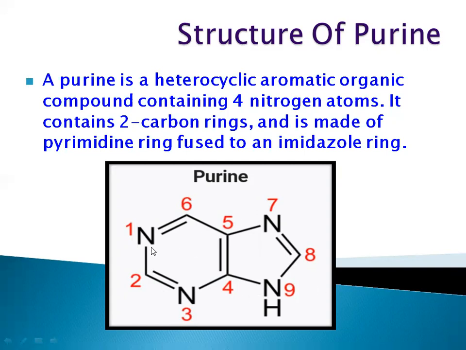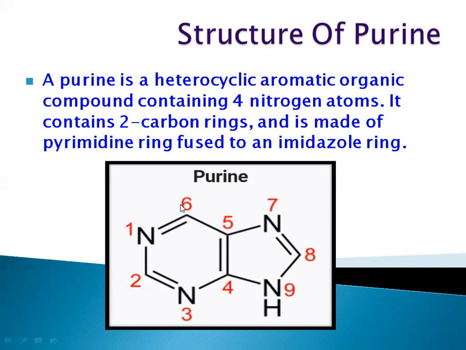Okay, we will see the numbering. We have to start that numbering from this nitrogen atom. 1 number for this nitrogen, second for the carbon. After that nitrogen, again 4 number will be your bridge carbon atom, 5 number will be your second bridge carbon atom. After that 6 number, 7, 8 and 9.